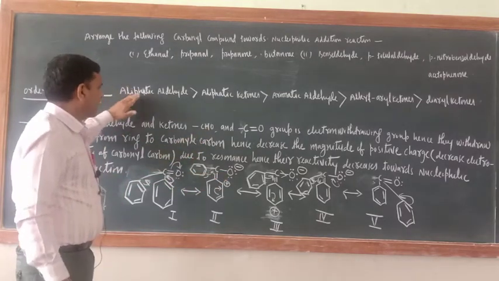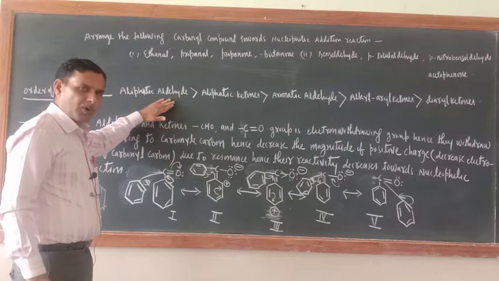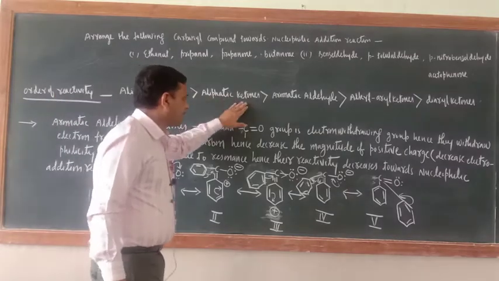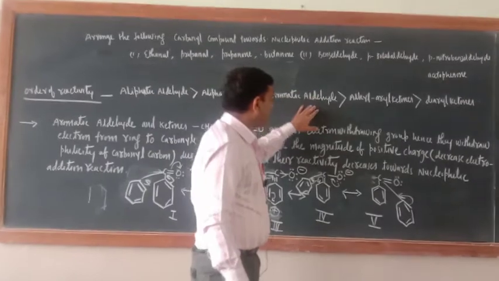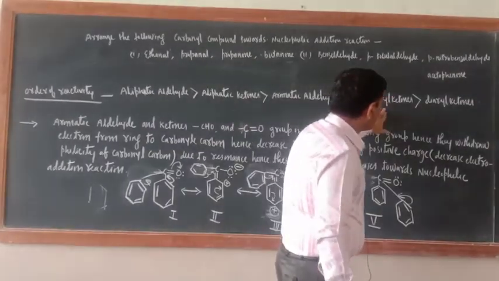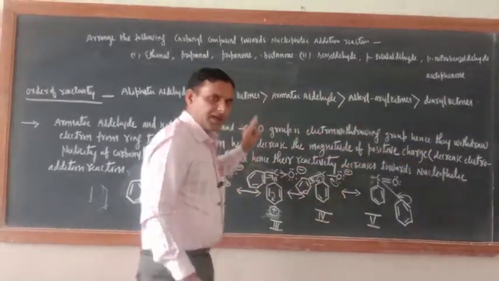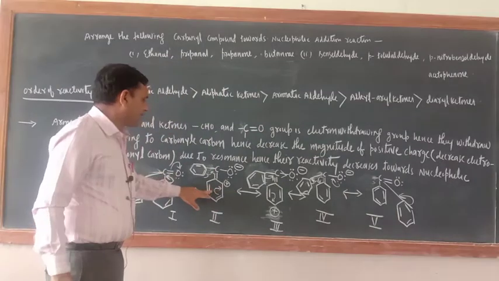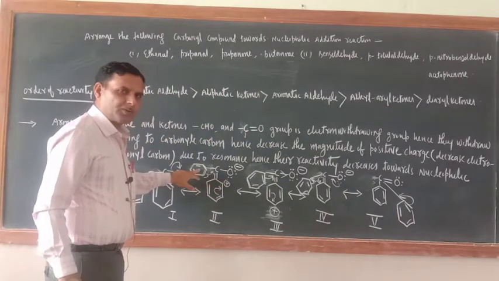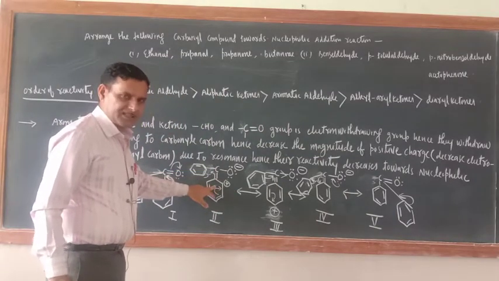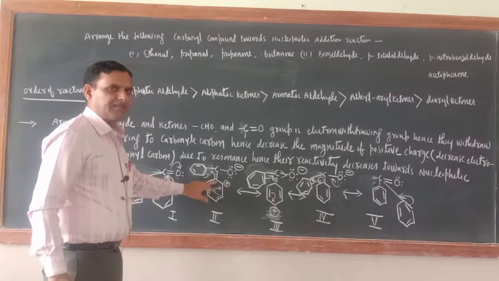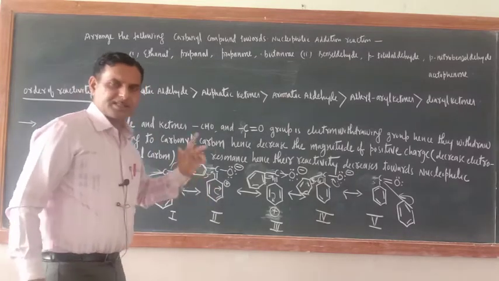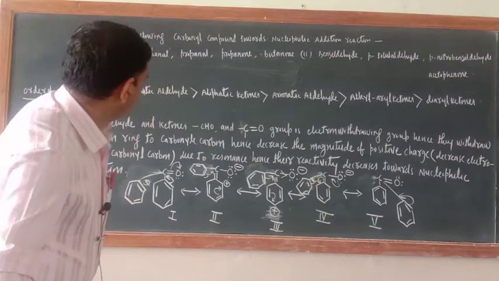So just see, aliphatic aldehydes are more reactive, then aliphatic ketones, then aromatic aldehyde, then alkyl aryl ketones and diaryl ketone. Diaryl ketones, just like one benzene ring, the other ring will also do the same thing which this benzene ring has done. Okay. That is why their reactivity is less. So now this order is correct.